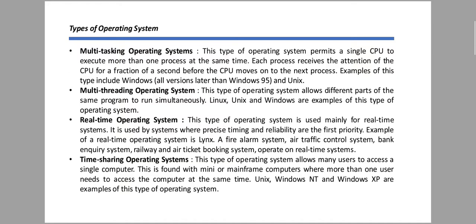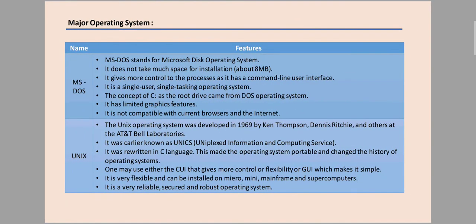Next is time sharing. Time sharing means this type of operating system allows many users to access a single computer. Okay, these are the different types of operating system. Next are the major operating systems and their features.